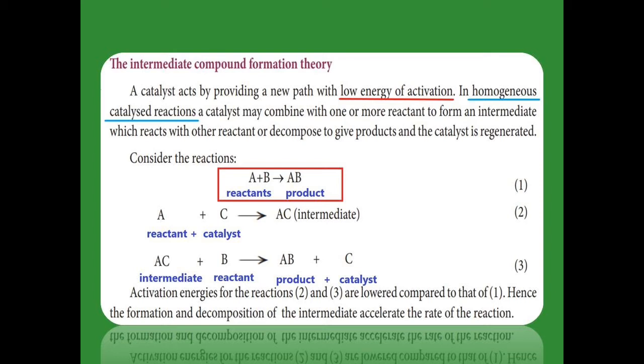So the first reaction is the overall reaction, and then reactions 2 and 3. In the second reaction, the intermediate compound is formed. In the third reaction, the intermediate compound decomposes. In these two reactions, the activation energy is lowered when compared to equation 1, so the rate of the reaction increases.